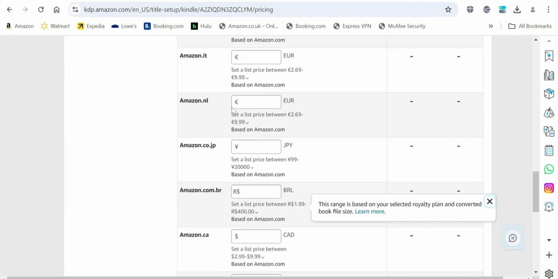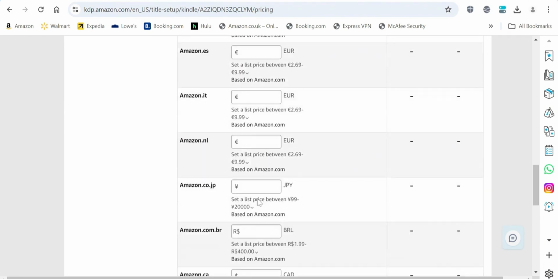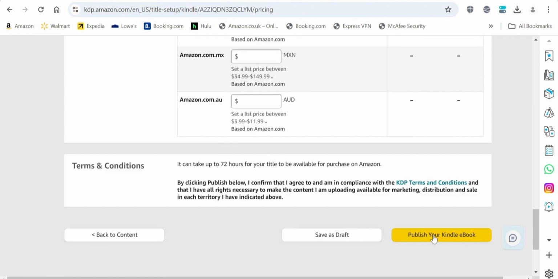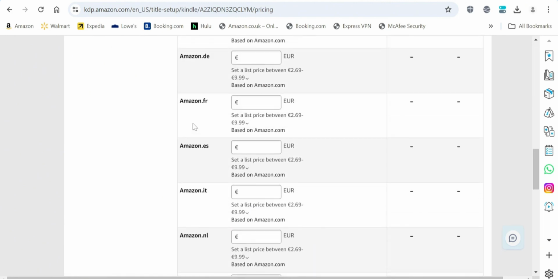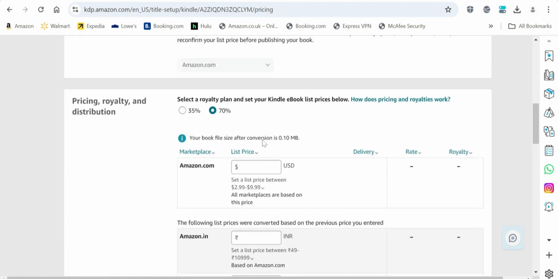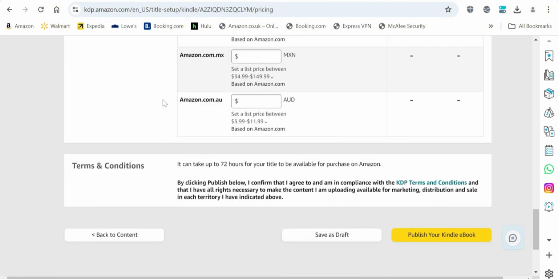By the time you've selected your pricing and fixed in your price, all you need to do is come right here and click on publish your ebook. Once you click that, it goes to the team that is going to be checking your book and approving it. If it meets all of the requirements of Amazon publishing, it's going to get approved, and within 72 hours you get your book listed on Amazon.